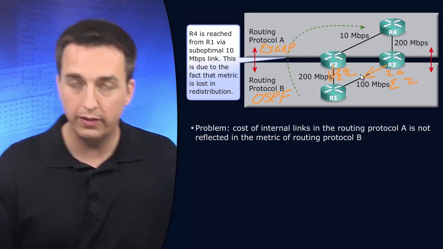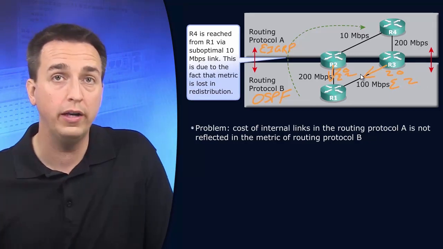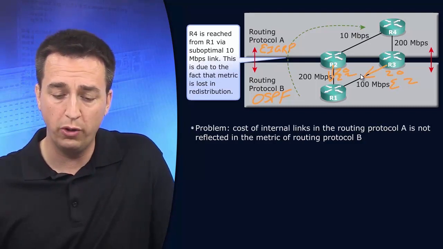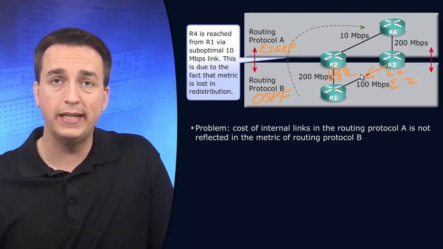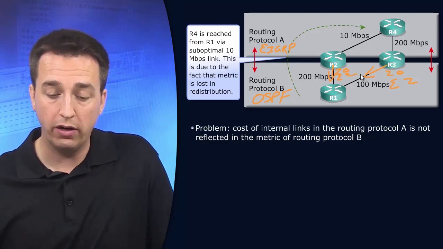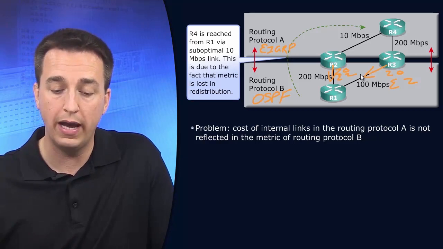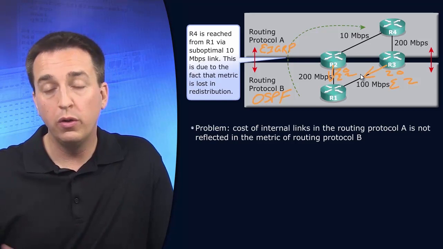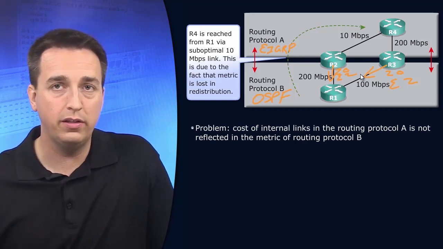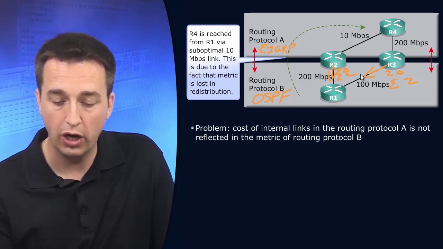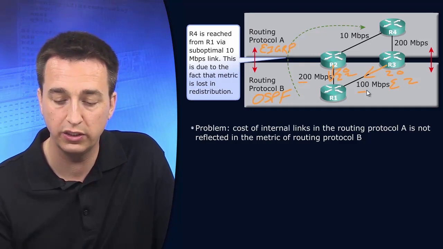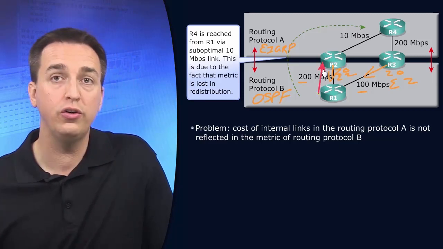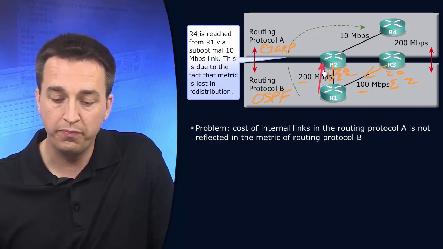So we are dealing with these E2 routes with metric types of 20, and they are being injected into this OSPF process. Now, from R1's point of view, what is the best exit point? From an earlier discussion we had on OSPF E1s and E2s, recall that in this case, they are equal E2s, they have equal metrics, but the path to get to the autonomous system boundary router is different. The cost here is based on a 200 meg link, and the cost here is based on a 100 meg link. So in this example, R1's definitely going to choose R2 as the exit point out of the environment.